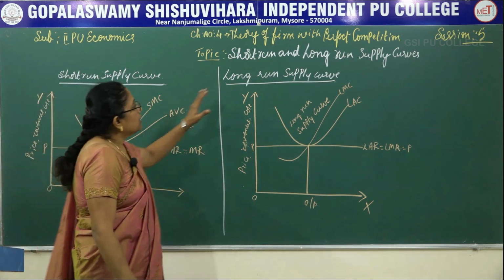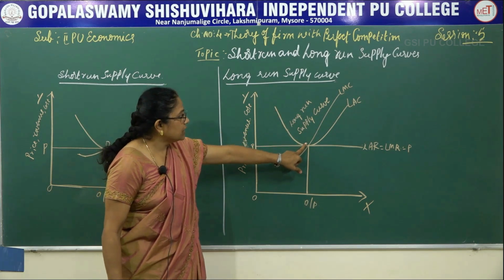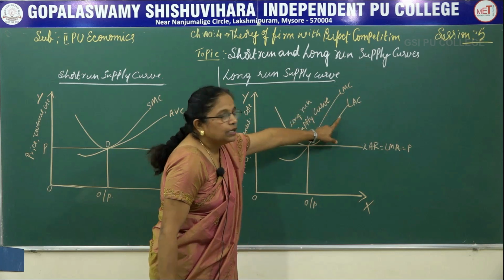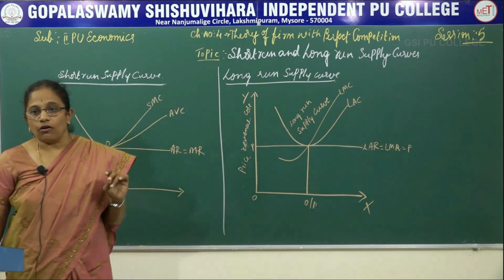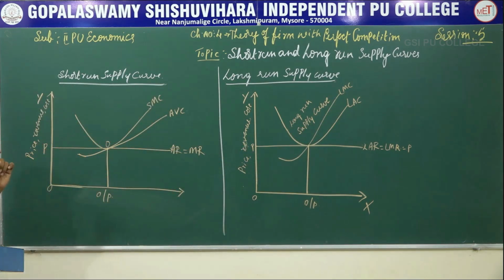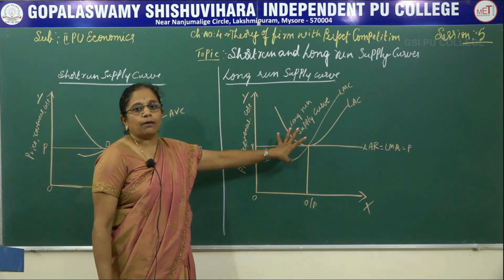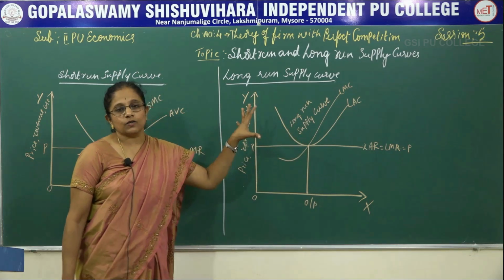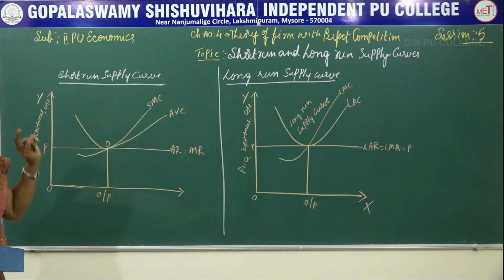Similarly, the long run supply curve is the rising part of the LMC over the LAC, that is the long run marginal cost over the long run average cost, together with zero output for all prices strictly less than the minimum of long run average cost. These 2 diagrams should compulsorily be written when asked in a 6 marks question in your examination. This is an important question from the point of view of your examination, children.